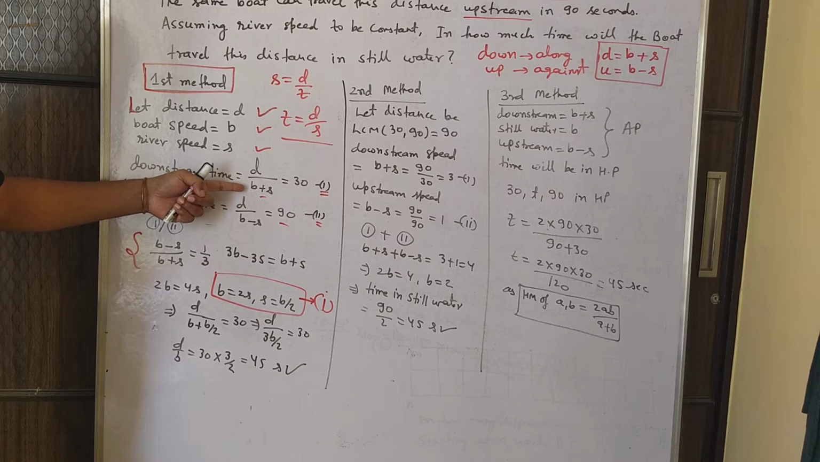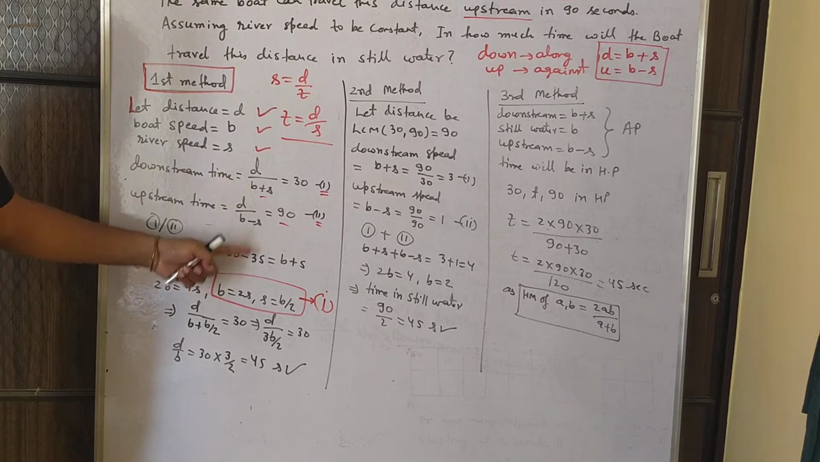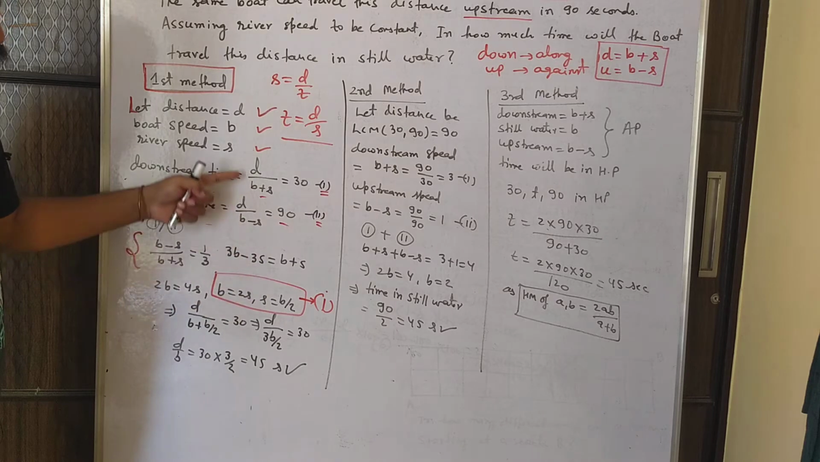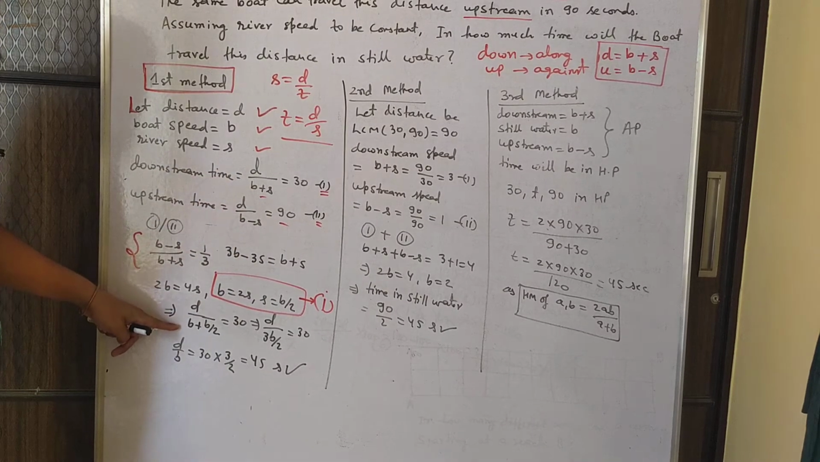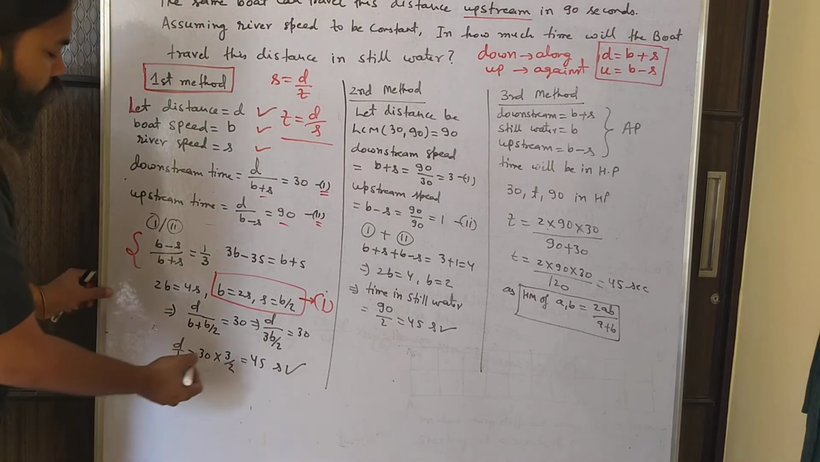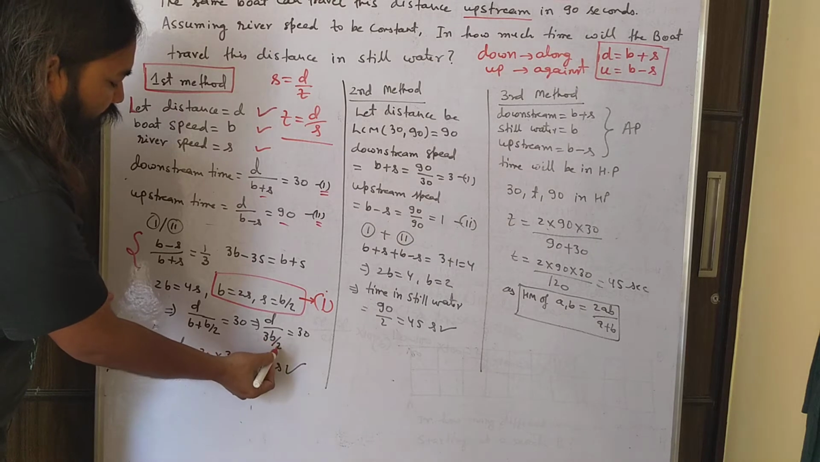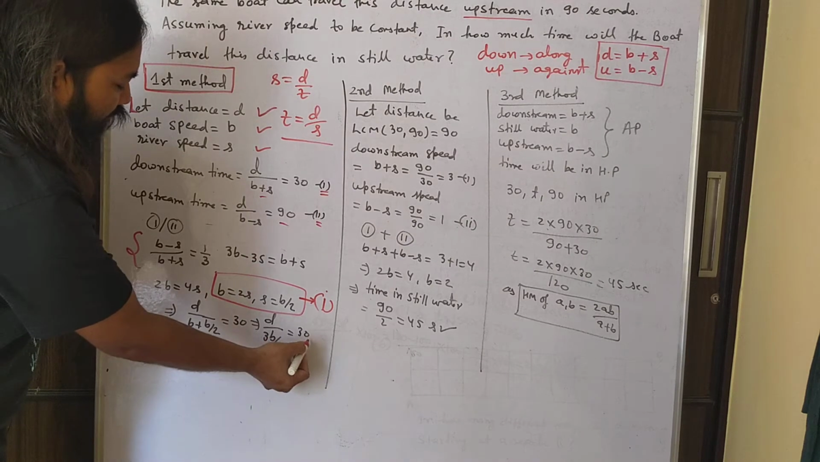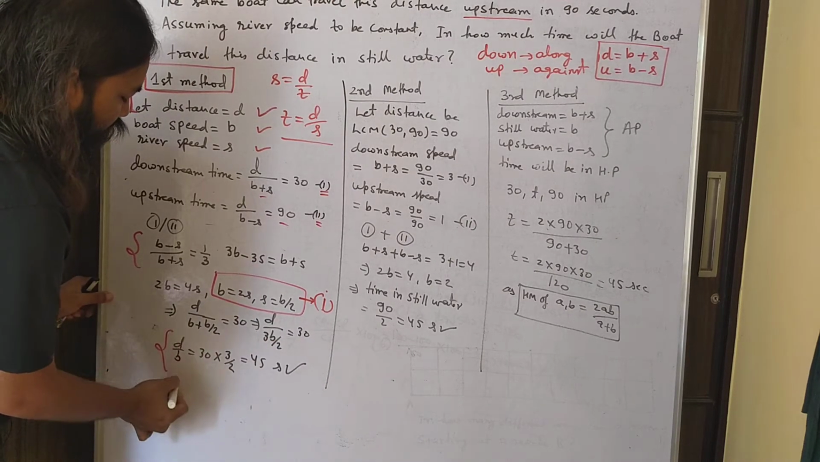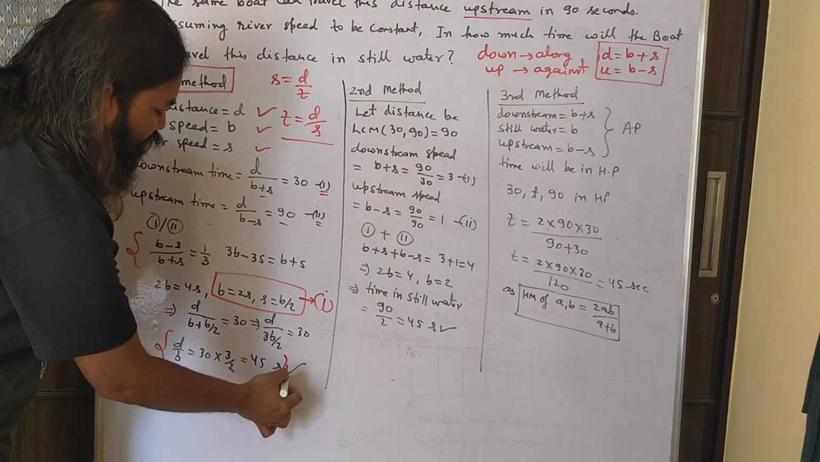So I will get d divided by b plus b by 2, because in place of s I am substituting b by 2. So d divided by b plus b by 2 is 30, and b plus b by 2 is 3b by 2. So d divided by 3b by 2 is 30. Now this 3 by 2 will be cross multiplied to 30 and we will get d by b, and that is the answer. Now why d by b is the answer?